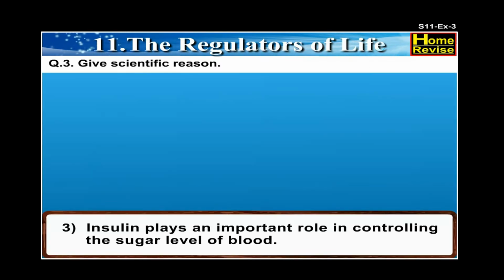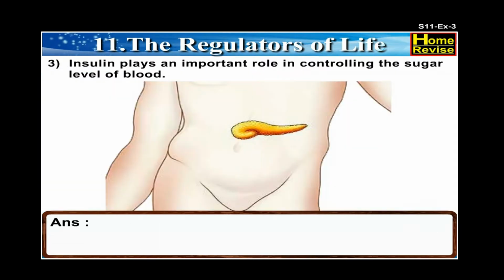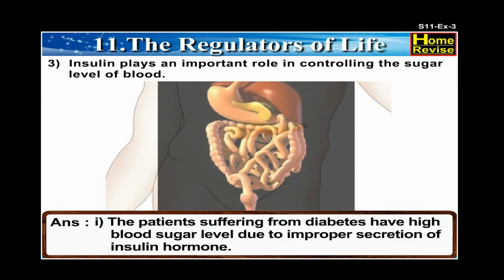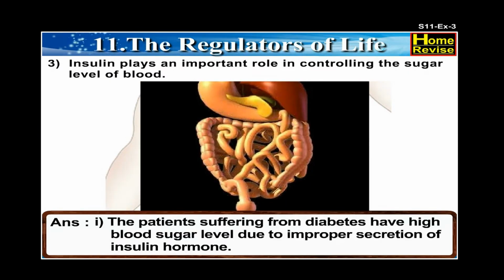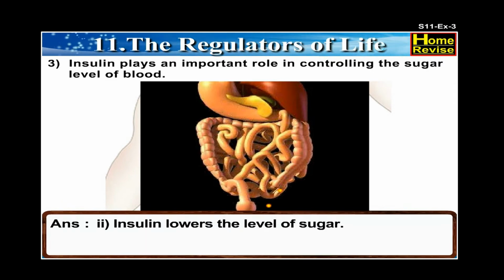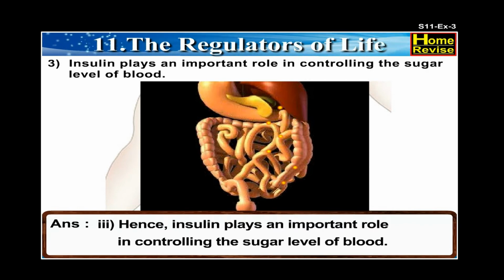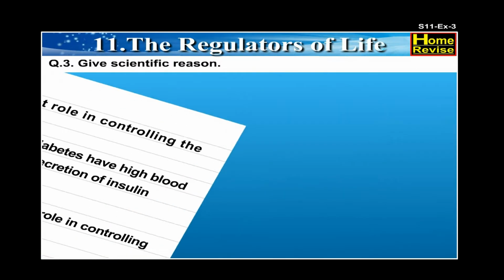Third, insulin plays an important role in controlling the sugar level of blood. Answer. 1. The patients suffering from diabetes have high blood sugar levels due to improper secretion of insulin hormone. 2. Insulin lowers the level of sugar. 3. Hence, insulin plays an important role in controlling the sugar level of blood.